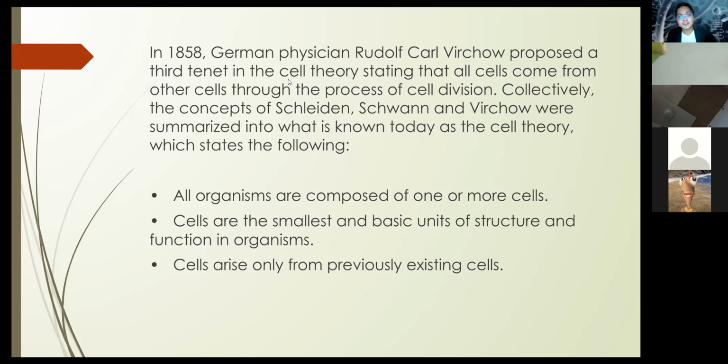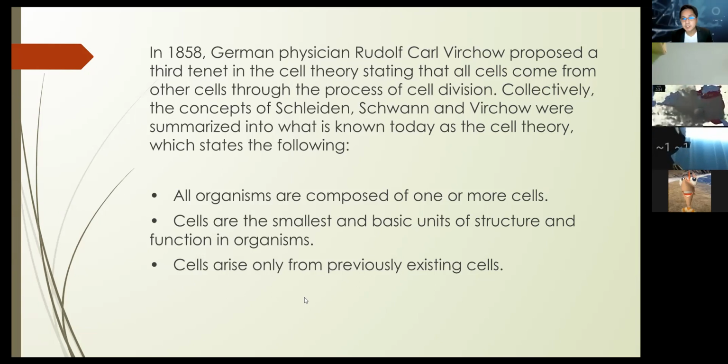The third tenet in the cell theory is that cells arise only from previously existing cells by cell division. It can only arise from the previously existing cells. Question.